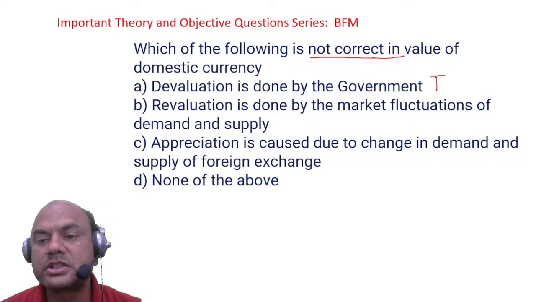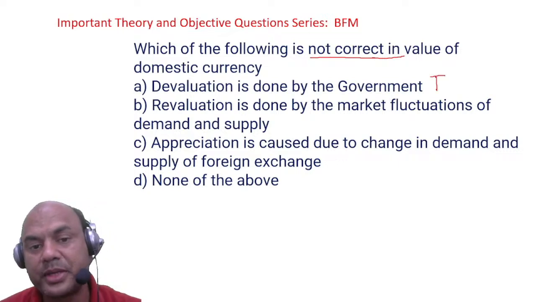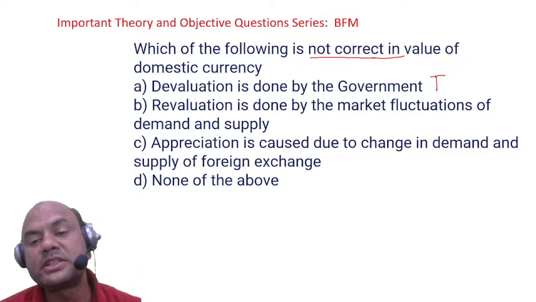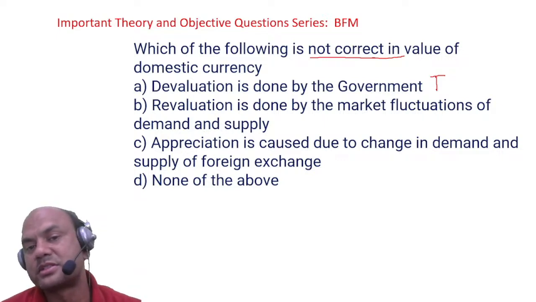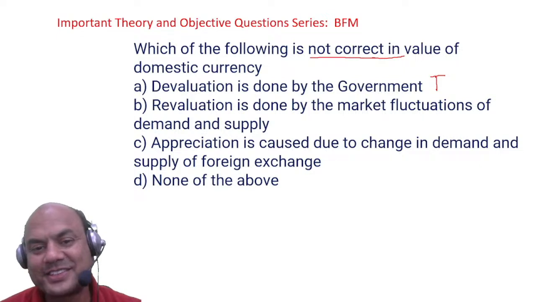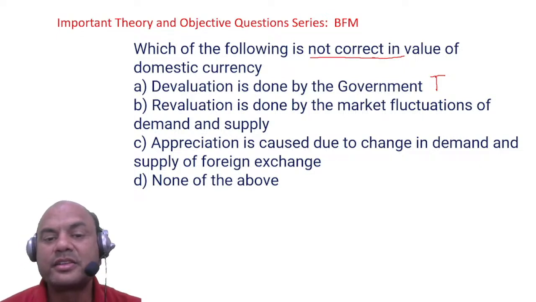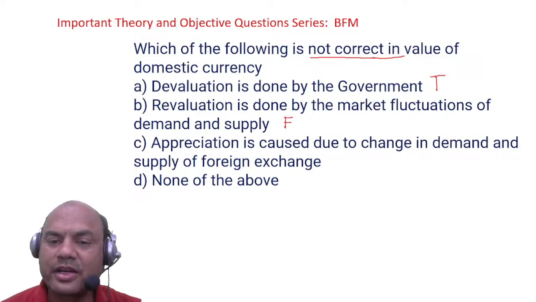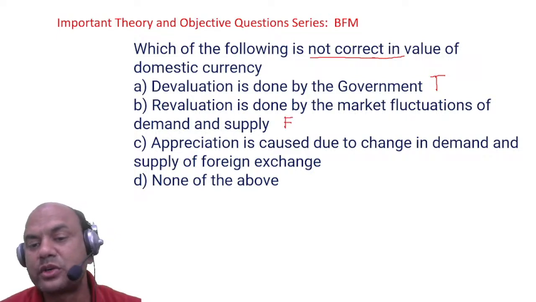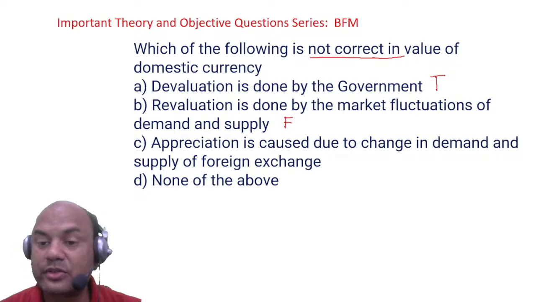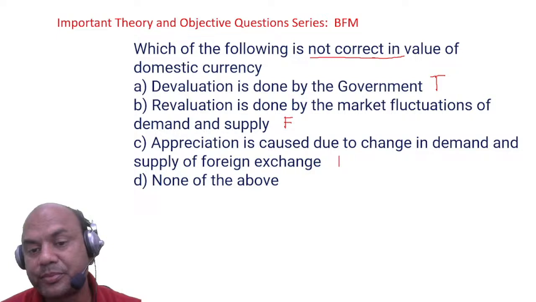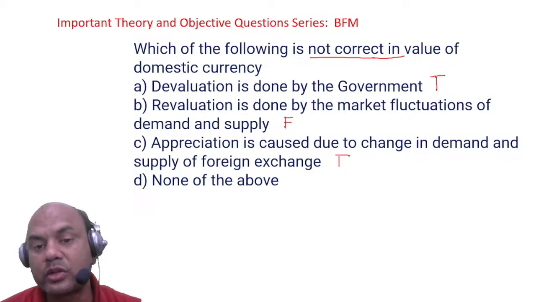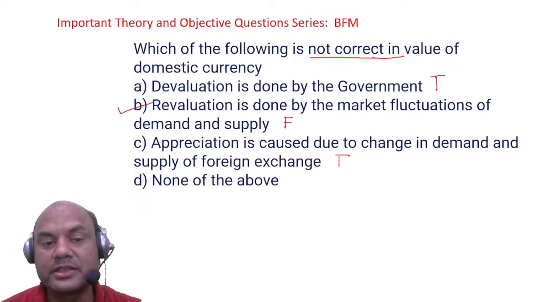But I want false. So this is not the right answer for me. Revaluation is done by the market fluctuations. This is the catch. Okay. So this is false, right? Appreciation is caused due to the change in the demand and supply. So demand and supply, that is appreciation, depreciation. So that is true. So we want not correct. Not correct is this. B is the answer.